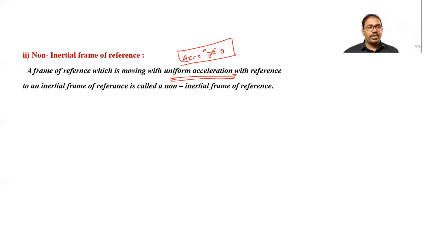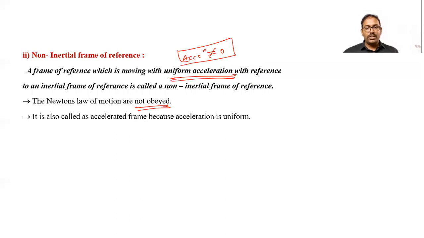This is very important. Here Newton's laws are not obeyed. To make Newton's laws applicable to such motion, we have to consider pseudo forces. You remember, not all forces are real; some pseudo forces we have to consider. It is also called an accelerated frame because acceleration is uniform here.